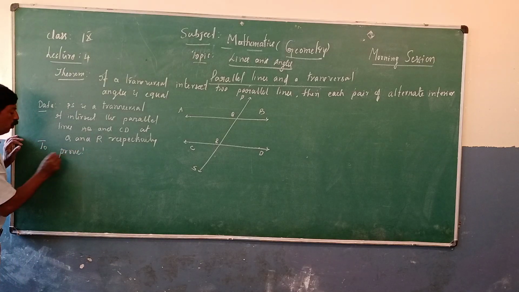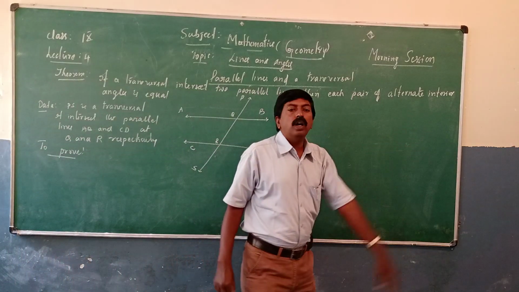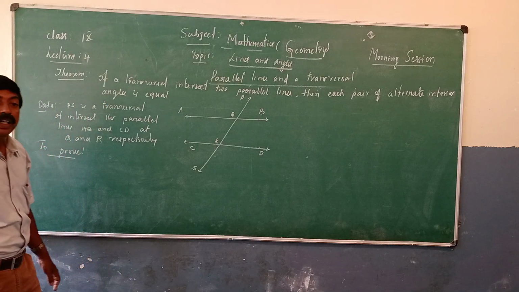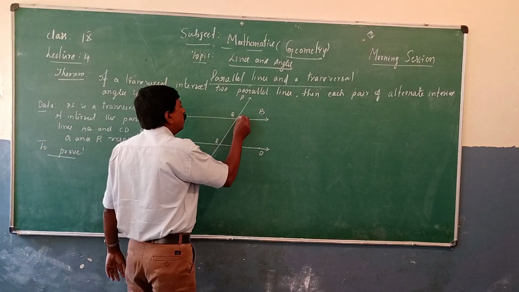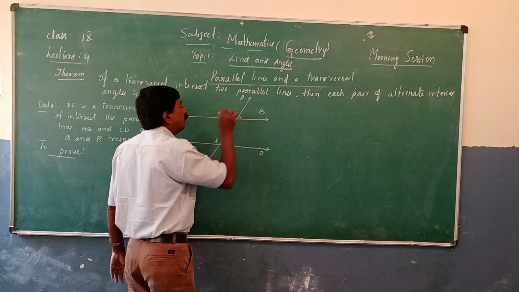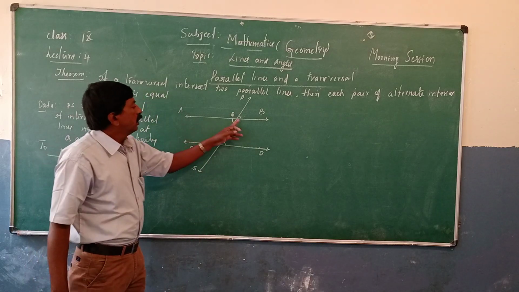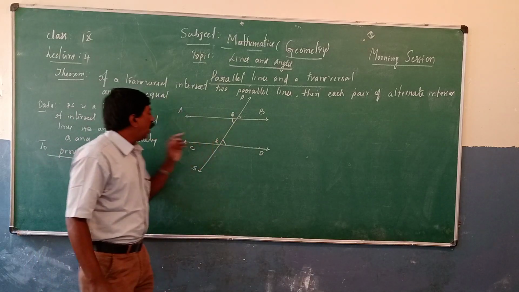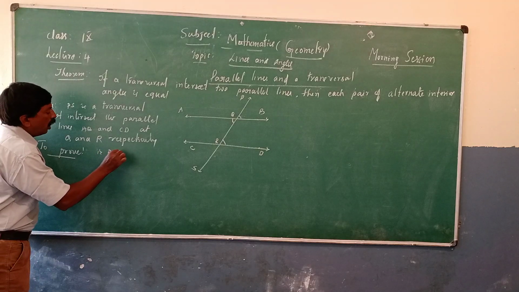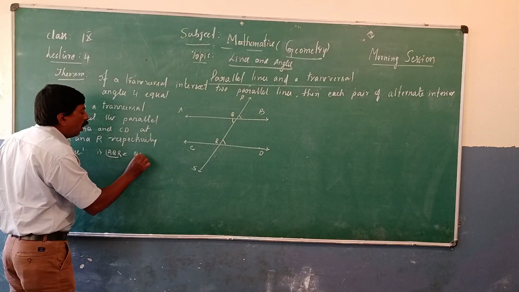What we have to prove, that is the proof part. Then each pair of alternate interior angles, call this as 1. So these are alternate interior angles. Observe here: AQR must be equal to QRD.